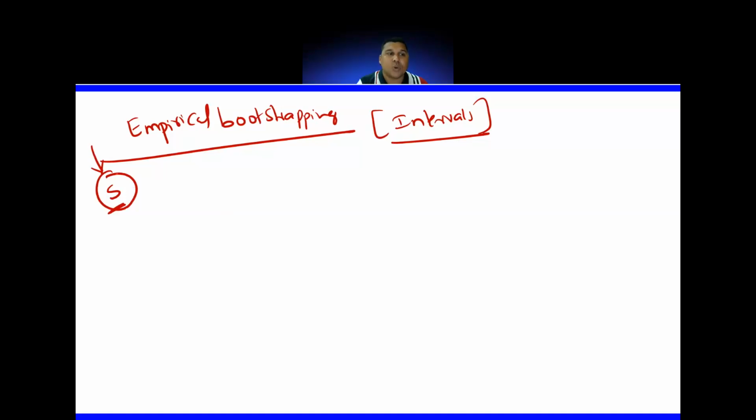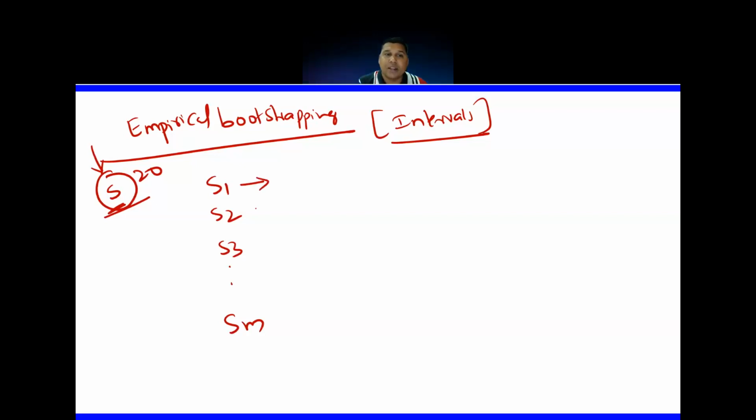Let's see this example. So you have a sample, suppose the size of this sample is 20. This is already a sample. From this sample, you randomly generate some more samples. Let them be S1, S2, S3, and so on, Sm. From a sample, I am again making some samples.